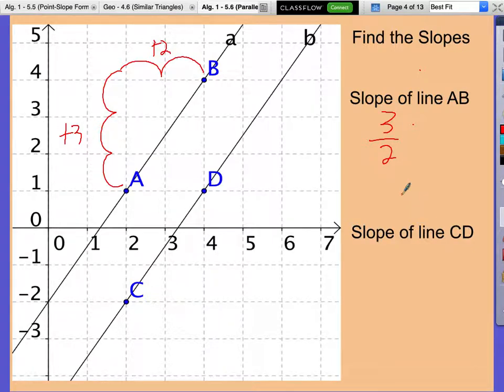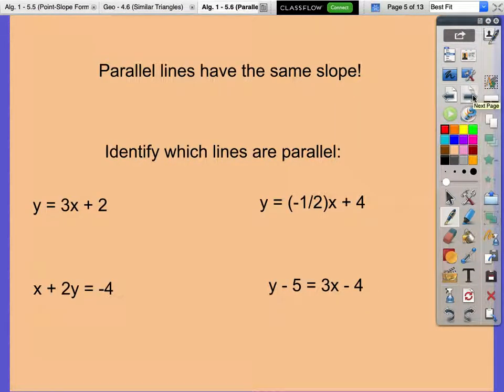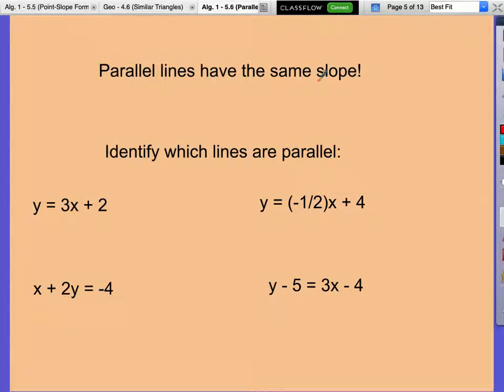Do we agree that these lines are parallel, by the way? Yeah. They'll never intersect. So the slope of this line is 3 over 2. Let's find the slope of CD. How much does it rise? 3. How much does it run? 2. What's the slope? 3 over 2. What do we know about these slopes? Parallel lines will always have the same slope. Write this down. Parallel lines have the same slope. Maybe put a big old star next to it.